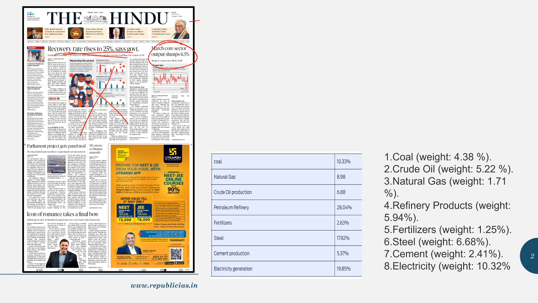So friends, let me ask you a question. What do you mean by core sector? So here the core sector refers to 8 core industries in India. So why is it referred to as core industries? See, it is very important for our Indian economy. So these 8 core industries include coal, crude oil, cement, fertilizer, electricity, refineries, natural gas and steel.